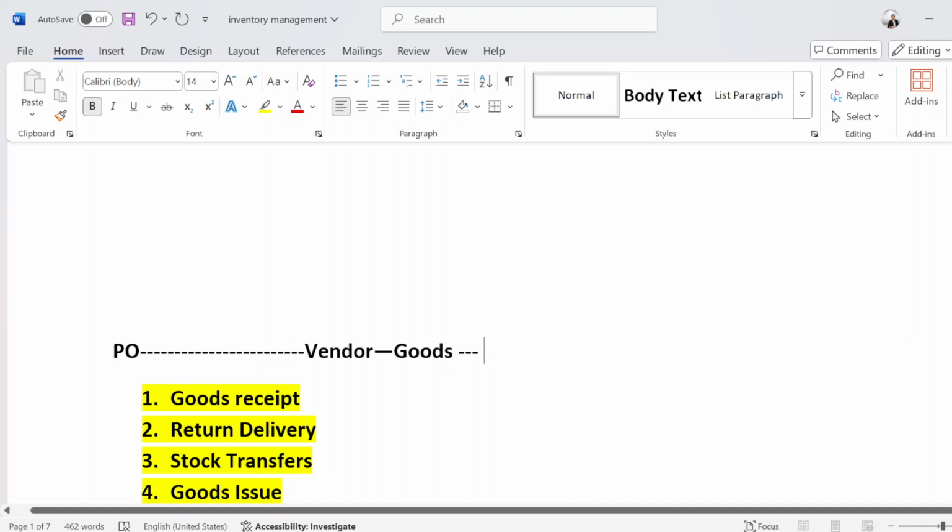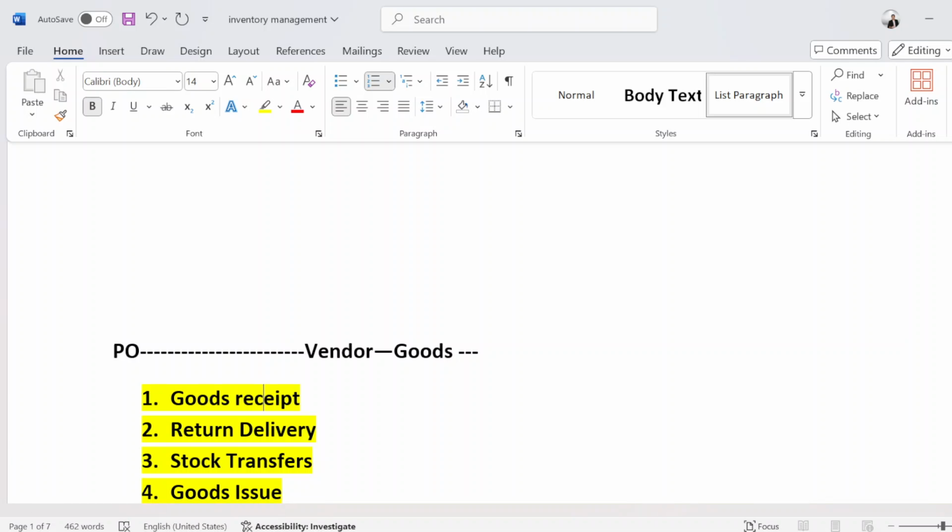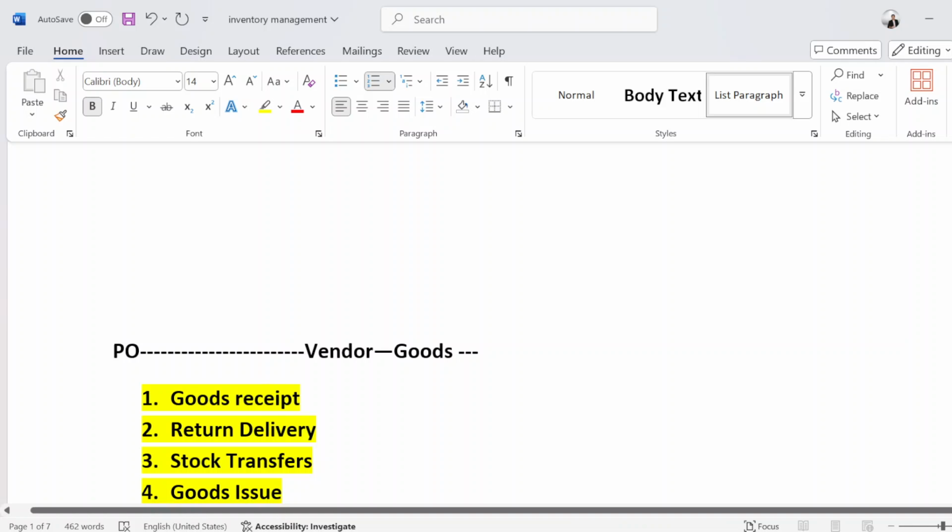Okay. So once we create a PO, we send it to a vendor or supplier. Then the vendor sends the goods to us, and we post a goods receipt. GR posting we do using T code MIGO. Once the supplier or vendor sends the goods to our company's premises, we do the unloading. Then the end users from the WM side, the warehouse management side, do the goods receipt using T code MIGO. That we will see in inventory management.